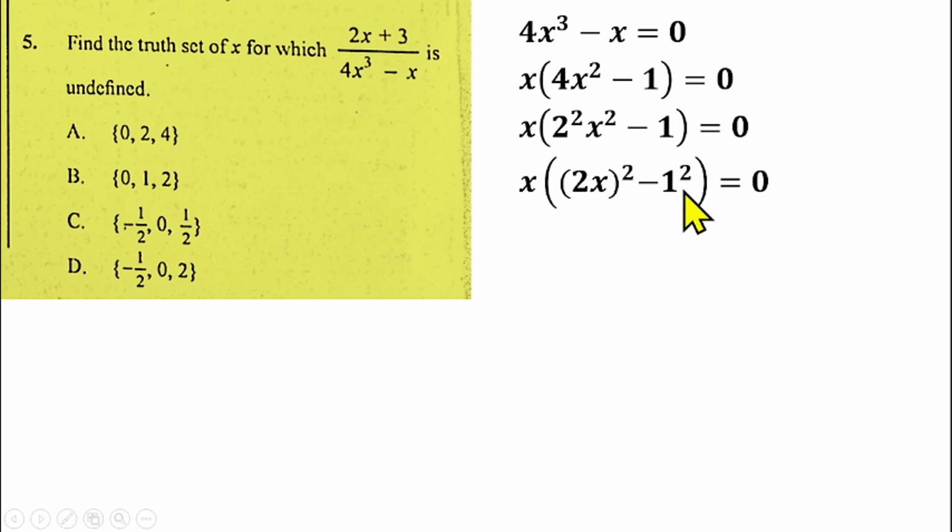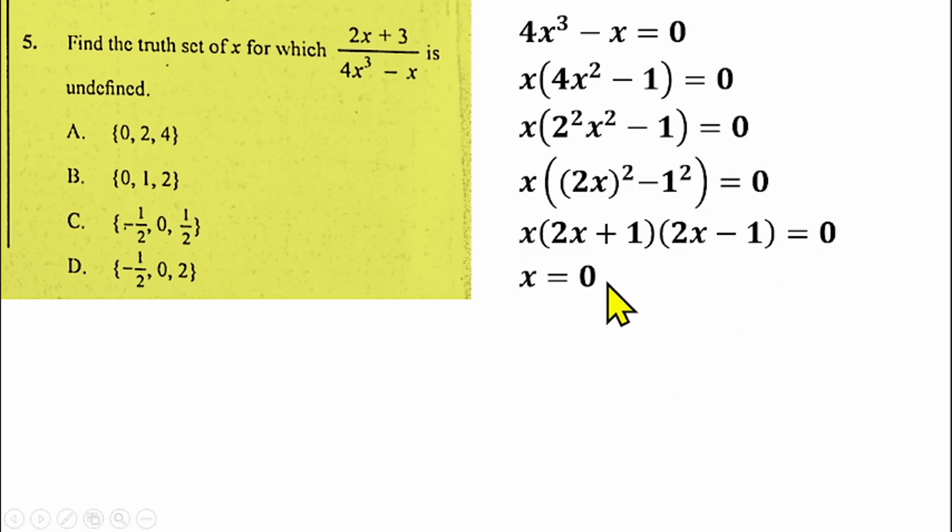So inside the bracket now, this is a difference of two squares, which can be written as (2x minus 1)(2x plus 1). So we have it like this, equal to 0. It means each of these factors is equal to 0. So I should have x equal to 0, and or I should have 2x plus 1 equal to 0 also, which means you can find the value of x by collecting like terms. So you'll have 2x is equal to minus 1. Divide both sides by 2. That will give us x to be minus half.